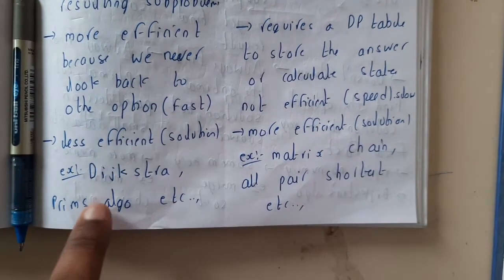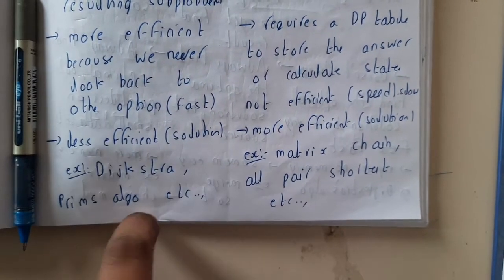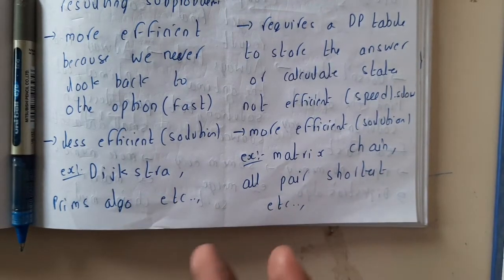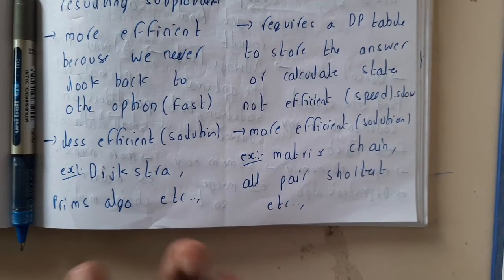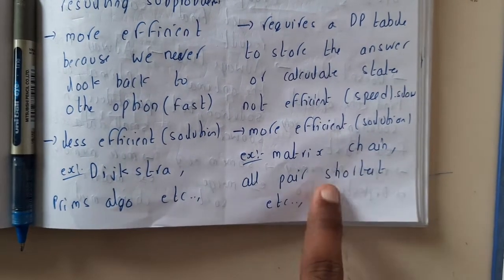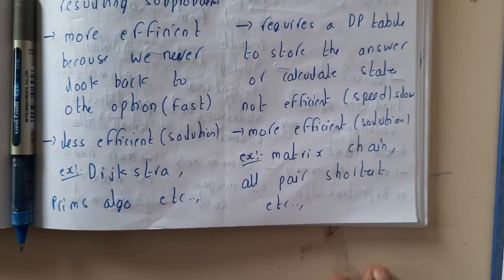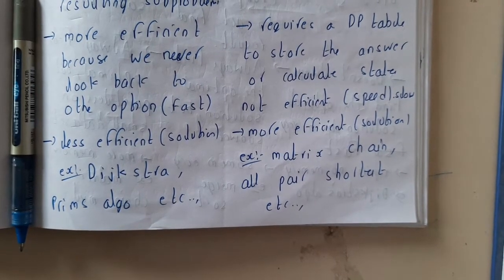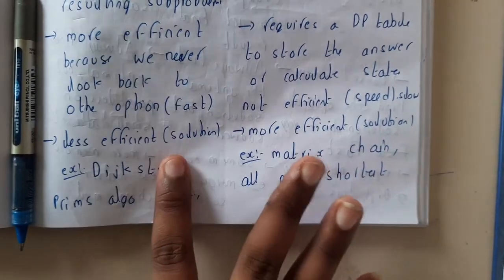The best examples for greedy are Dijkstra's algorithm, Prim's, Kruskal's, or anything you can say. Even you can say knapsack also here. Whereas in dynamic programming we are having matrix chain multiplication or all pairs shortest path, and there are multiple problems which we will be discussing in our future lectures. I hope everyone got a clear idea on greedy and dynamic.